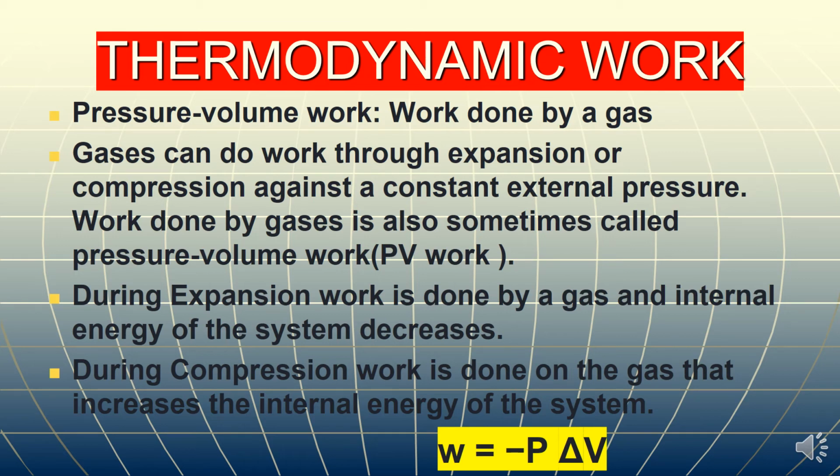And secondly, when gases are compressed by applying pressure on the system, then the internal energy of the system is increased and work is done on the system, and it has a positive sign. In both cases, the amount of work done by the system or on the gas can be calculated by this mathematical formula: W is equal to minus P delta V.